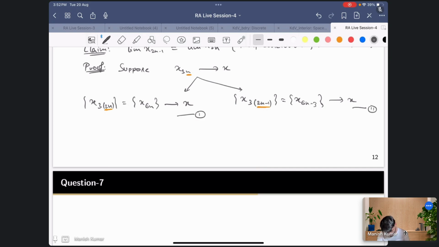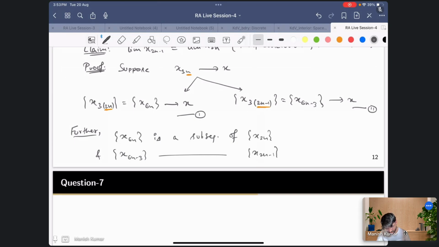Further, this x6n is a subsequence of x2n, right? And this x6n minus 3 is a subsequence of x2n minus 1, right? And the limit of these two is x.